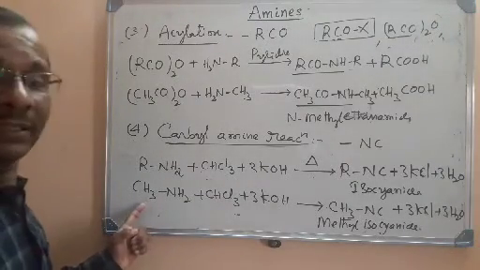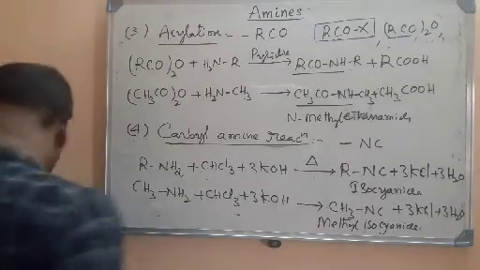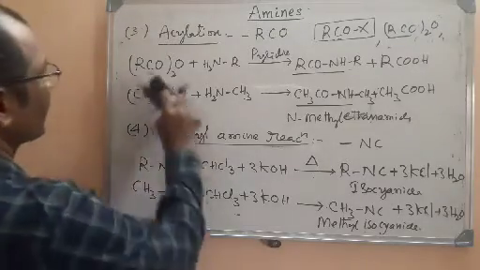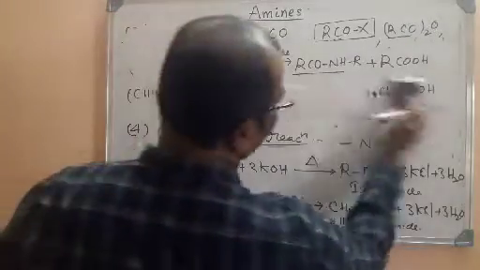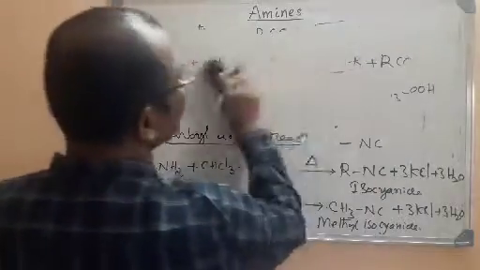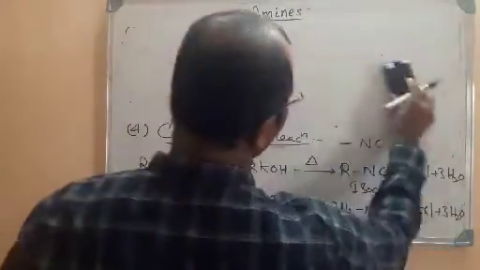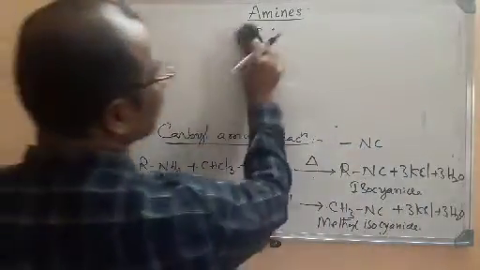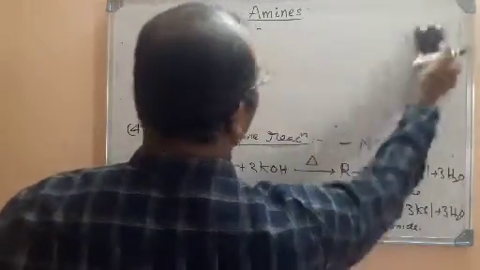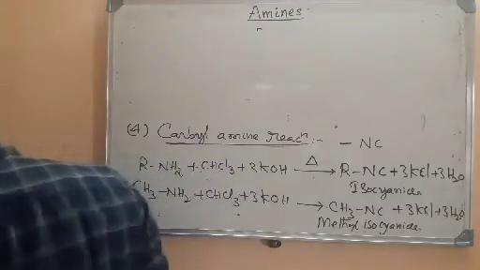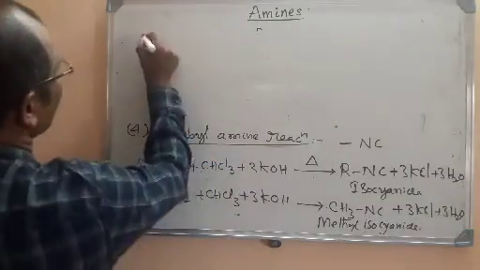And one more thing here, you can take even aniline for this reaction. So I will write the same equation by taking aniline. Tell me what is the formula of aniline? C6H5NH2. What is the procedure here? We add chloroform along with alcoholic KOH and the mixture is heated to give rise to isocyanide.